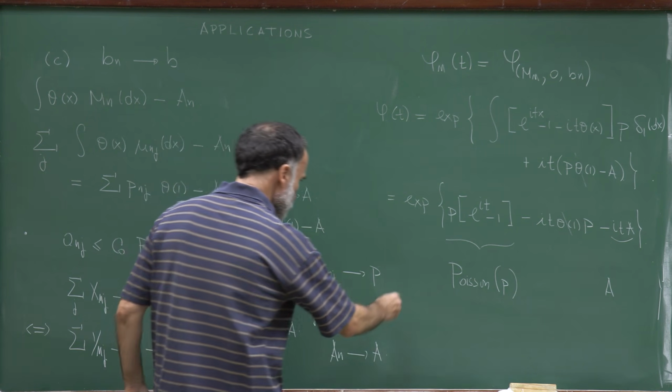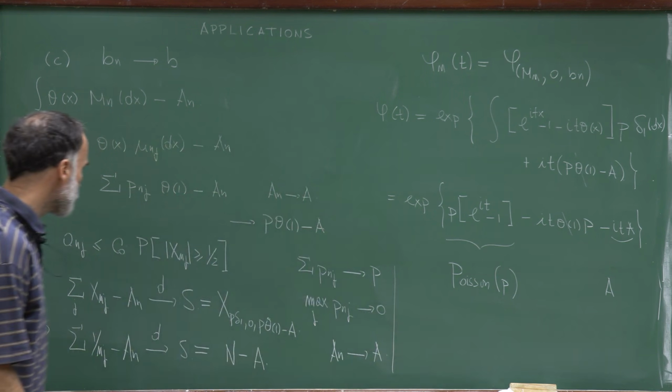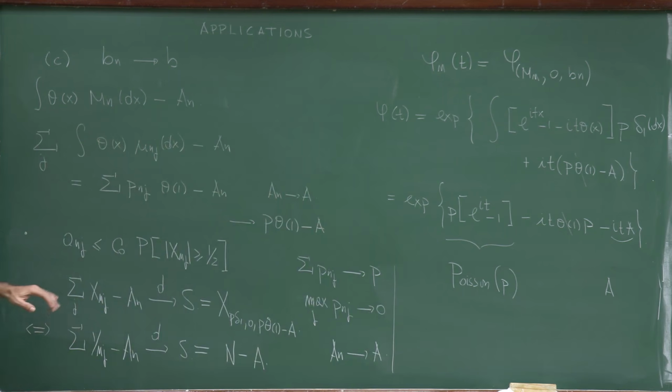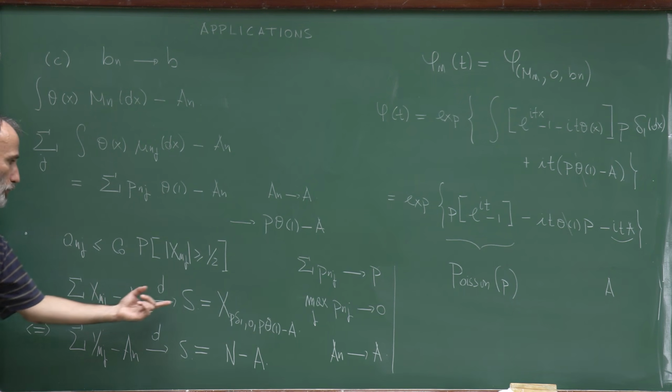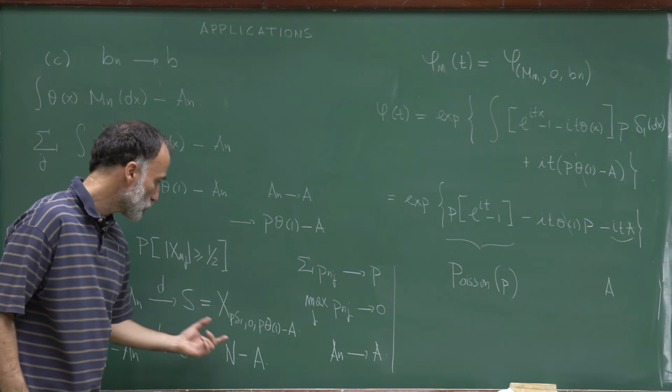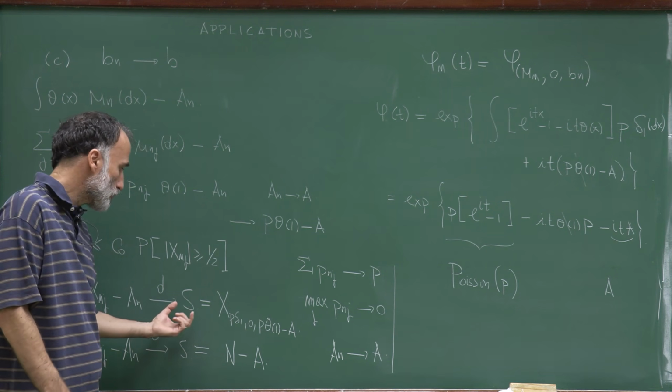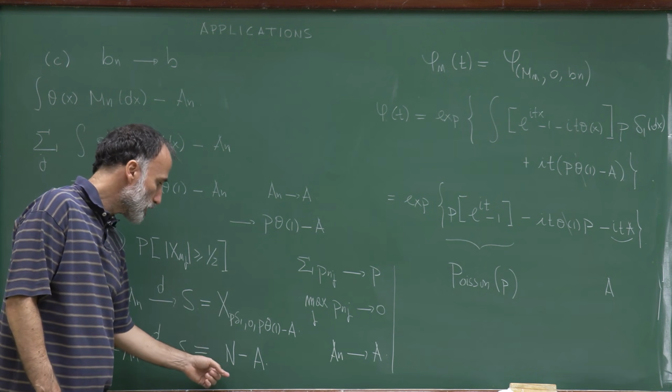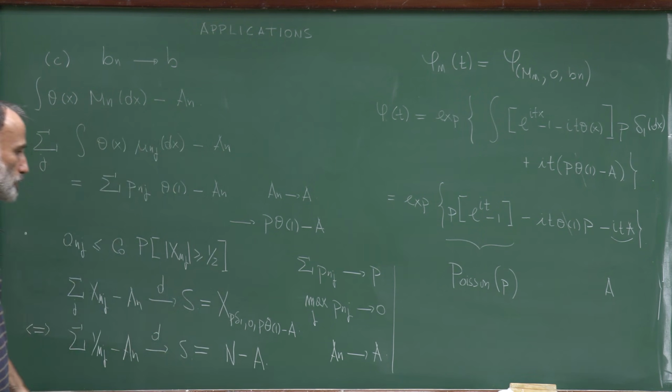So these are necessary and sufficient conditions for this sequence to converge to a random variable, and in that case, if it converges, this limit will be a Poisson minus a constant. So this is a first application of the theorem we proved in the past lectures.